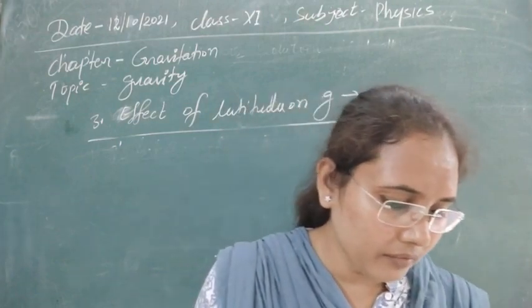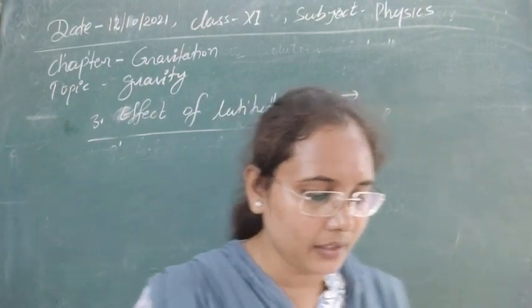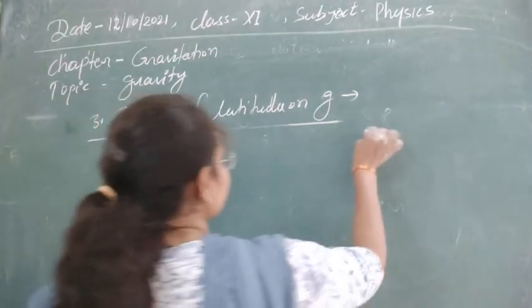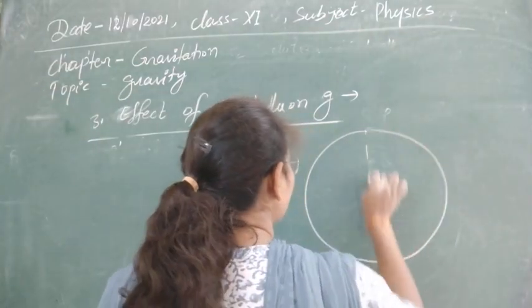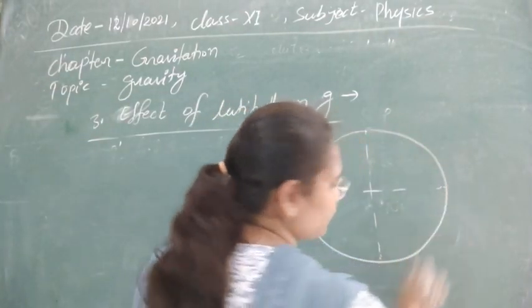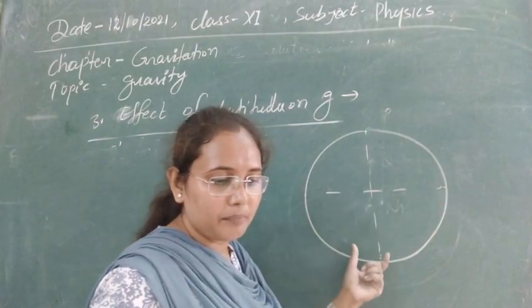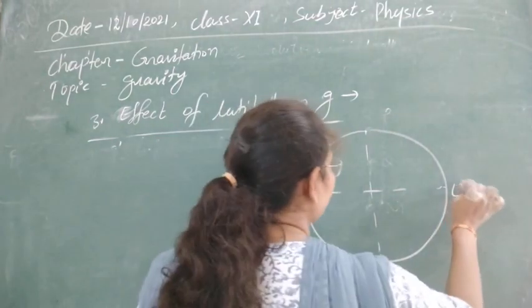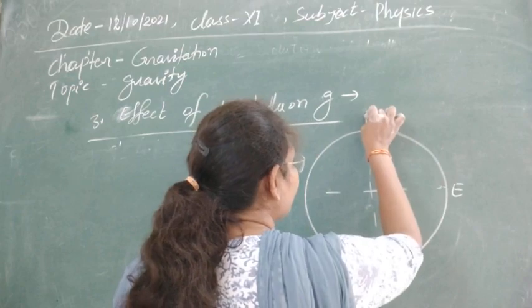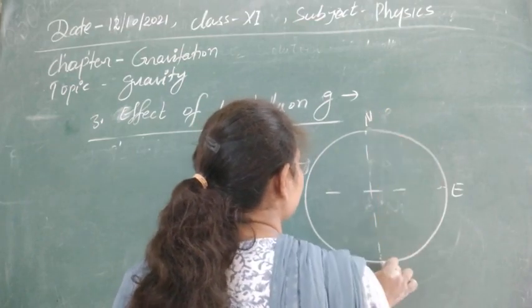Let's see how we can understand how the latitude is obtained. For the Earth we can draw two axes: one is the equator and one is the polar axis, which is the north-south direction.